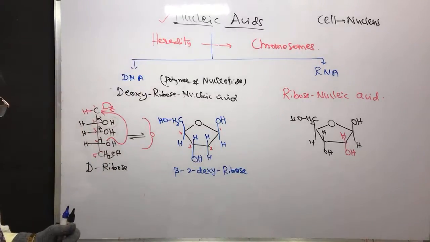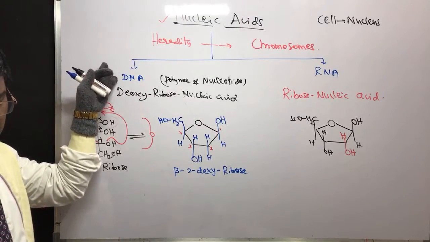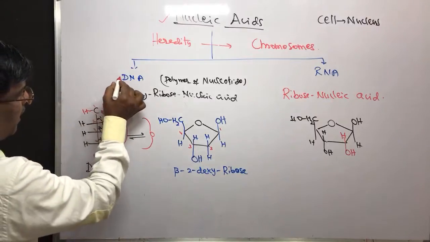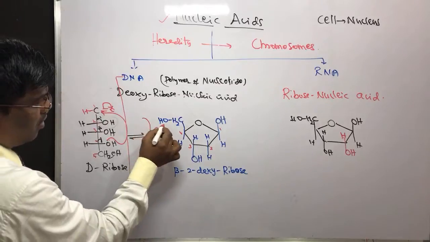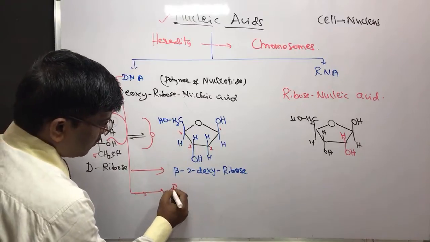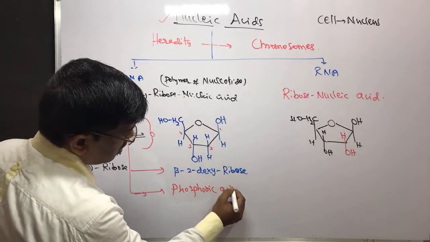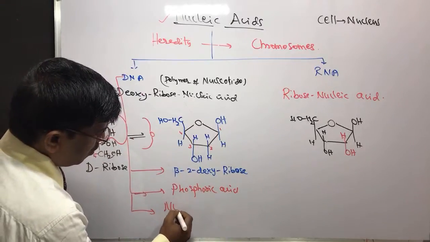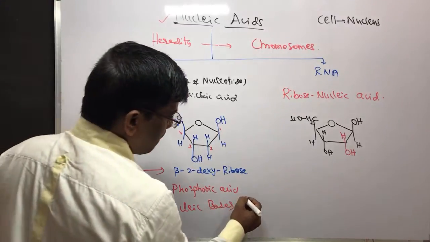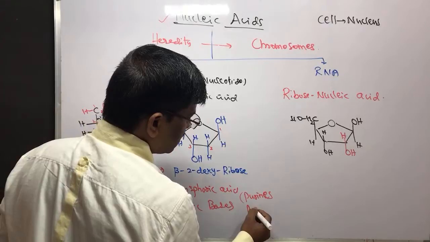Yes, students. So when I do the hydrolysis of this DNA, what am I going to get? When I break it, it is going to give this 2-deoxyribose sugar, then phosphoric acid, and nucleic bases. There are nucleic bases which are purines and pyrimidines.